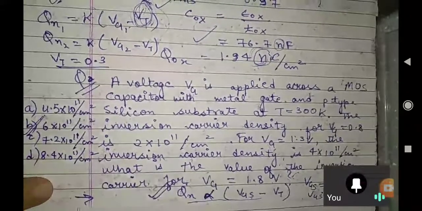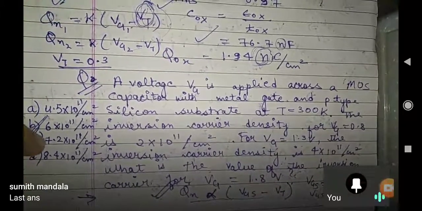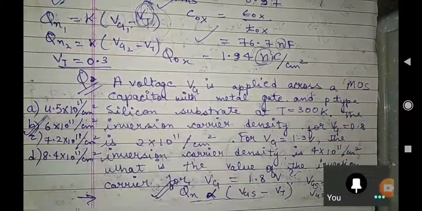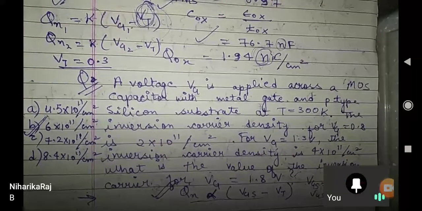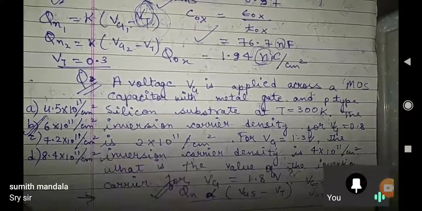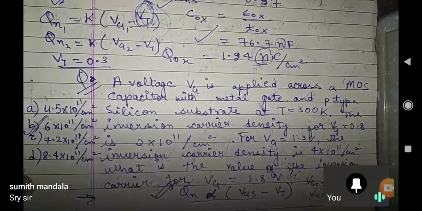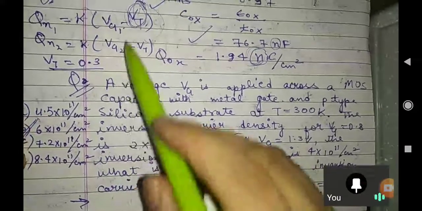Can you tell me? I'm waiting for you all. Last answer. See, 1.5 is not in our options also, na? And I'm saying 6 into 10 to the power 11 is the right answer. Yeah, Niharika, absolutely. Very good. Right answer. Two people have got the answer. Sorry, sir. Okay, try it. Sumit Mandala, you can do it. You are a good student. You just have to divide it.